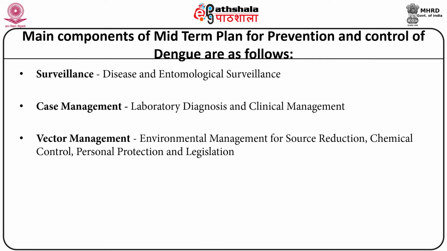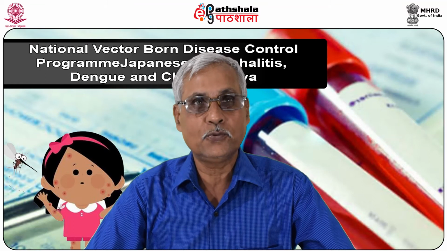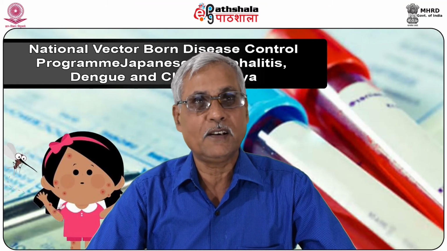As far as vector surveillance is concerned, house index, container index, and Breteau index, and so many indices are being calculated to see what the transmission potential of this disease is. Legislative measures are also being instituted where the larvae of the disease vector are found.